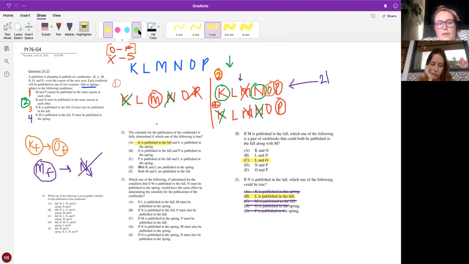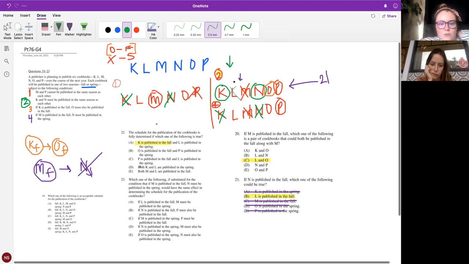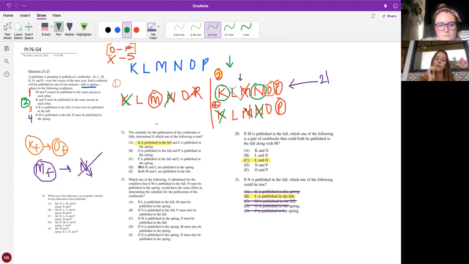So if we put L in the spring, is every person determined, where they're going in world 2? I guess. Yeah, fully determined. We know where all of them are going.